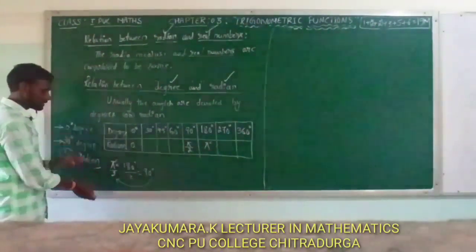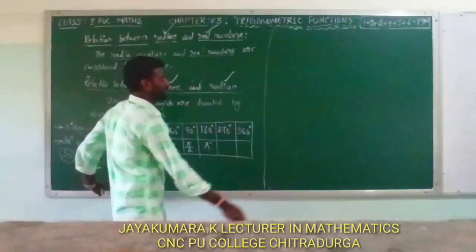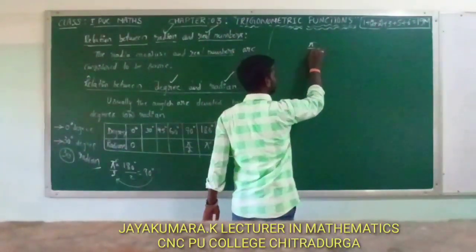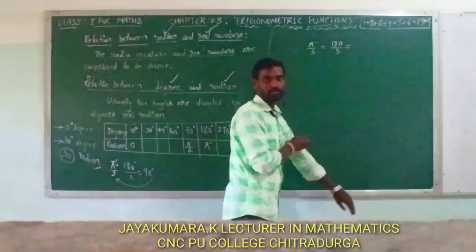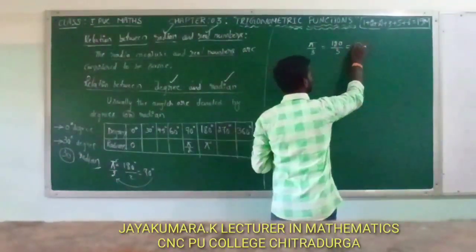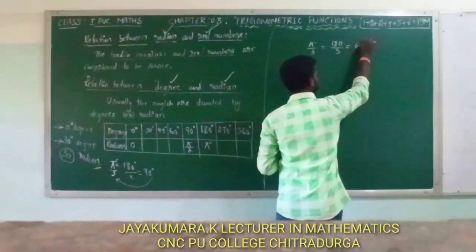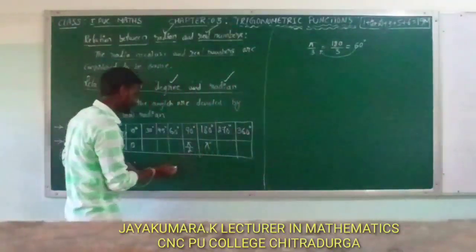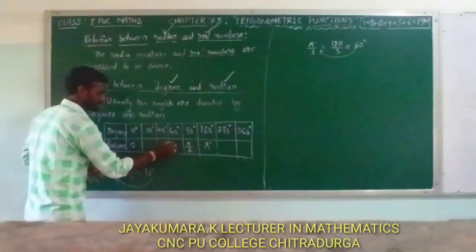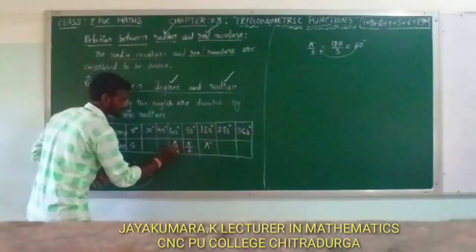Similarly, pi by 3 is equal to 180 by 3. 180 by 3 is equal to what? 3 sixes are 18. That means 60 degree. So 60 degree can be written as pi by 3.